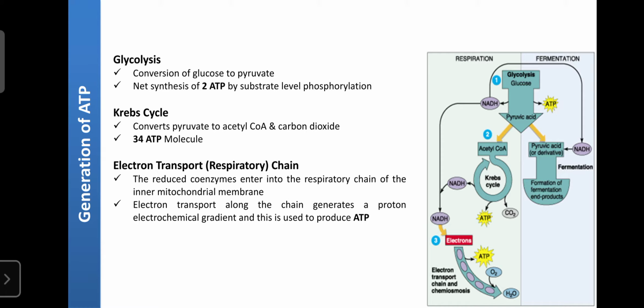Due to transport of electrons, certain ATP is generated. So all this ATP is required to regulate signal transduction and to regulate biochemical reactions.